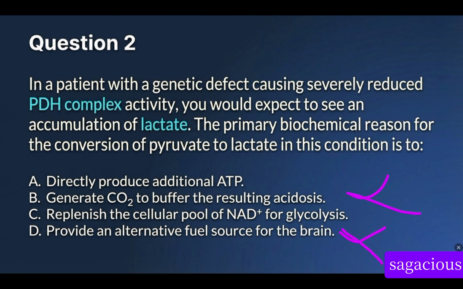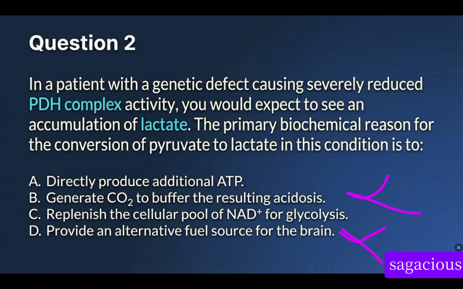In a patient with a genetic defect causing severely reduced pyruvate dehydrogenase complex activity, severely reduced, and pyruvate dehydrogenase complex converts pyruvate to acetyl-CoA, you would expect to see an accumulation of lactate.